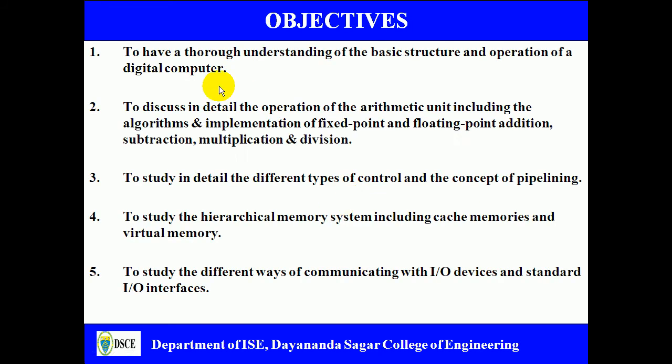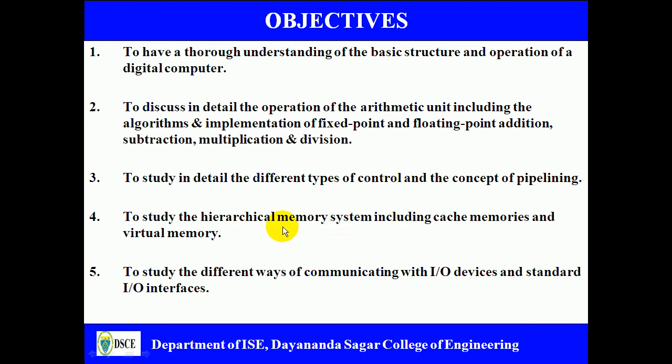The main objective of this chapter is to thoroughly understand the basic structure and operation of a digital computer, and also we discuss some of the operations like fixed point and floating point operations, which include addition, subtraction, multiplication, and division. And we are going to study in depth about control system design, as well as the pipelining concept, which has been adopted in computer architecture design.